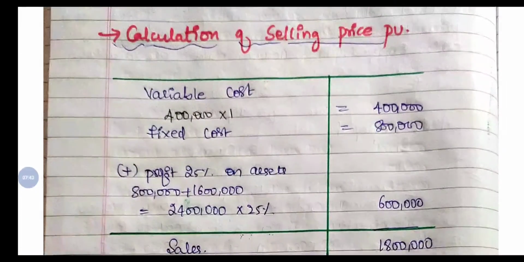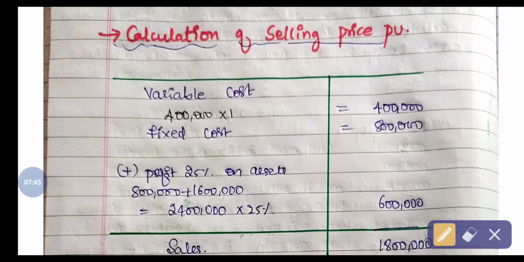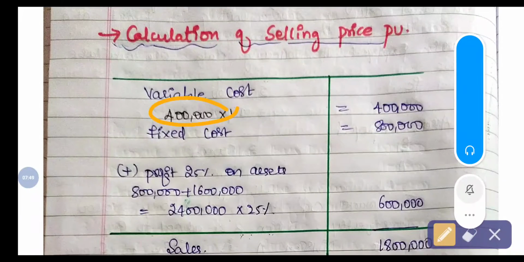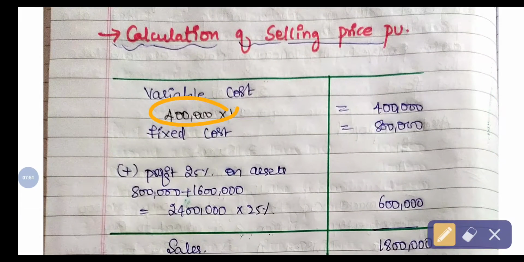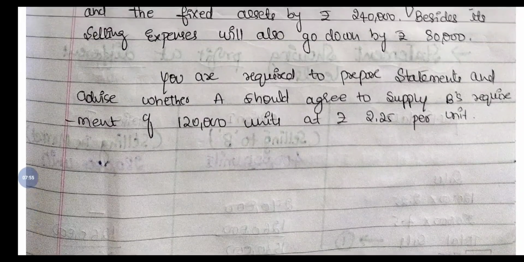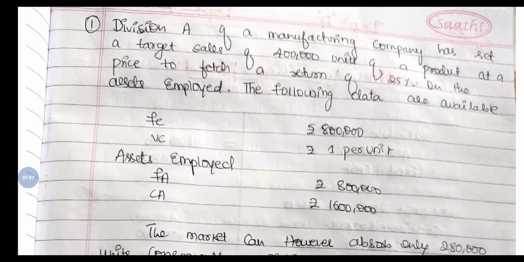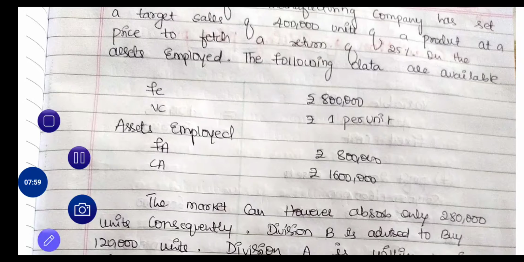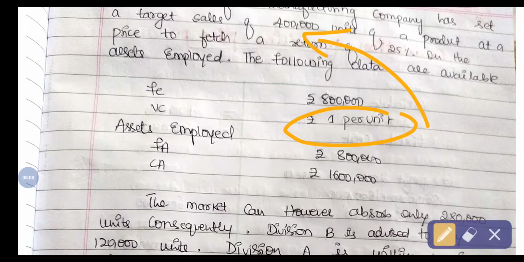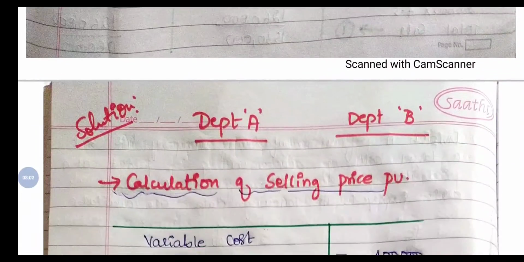So variable cost, how many units are they manufacturing? They are manufacturing 4 lakh units. Variable cost per unit is 1 rupee. So 4 lakh into 1 rupee is 4 lakh.